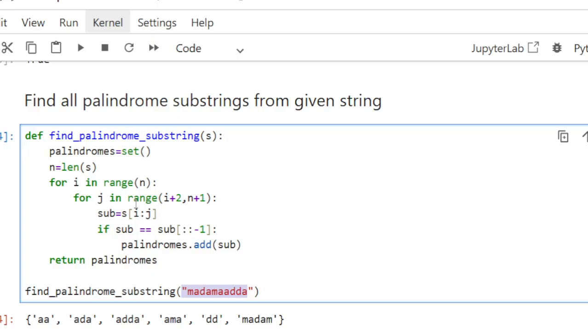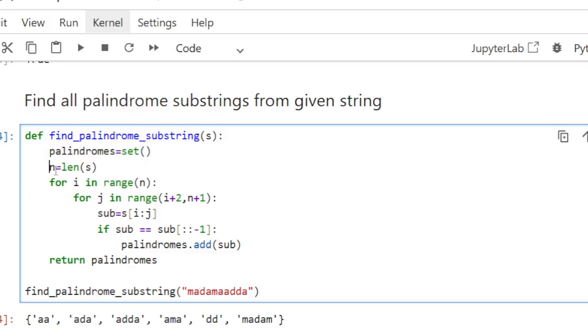So let's go through again what we did. We have created a function, then we have created an empty set. Why are we using the set? Because it will have only unique values. We don't want duplicate values in our palindrome substring list. So that's why we are using the set.